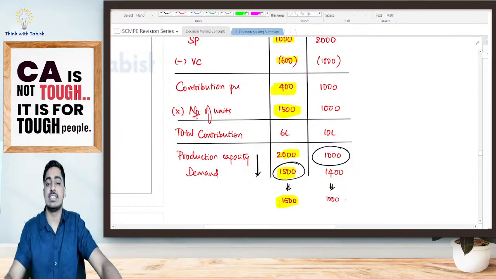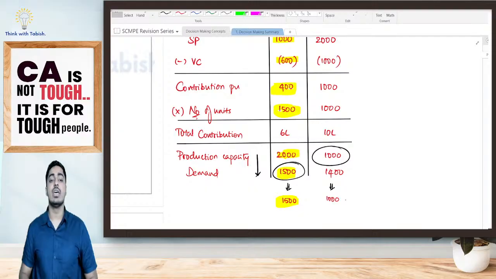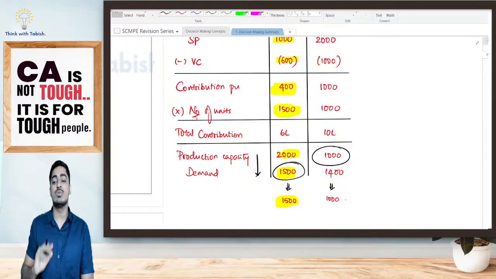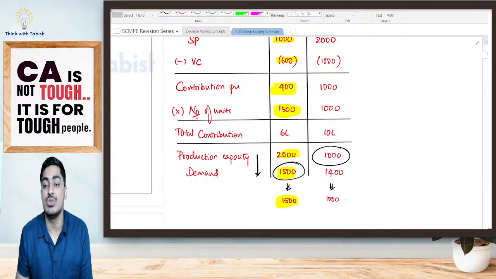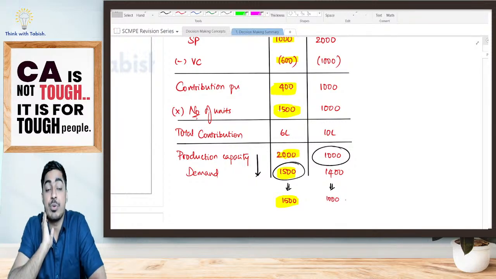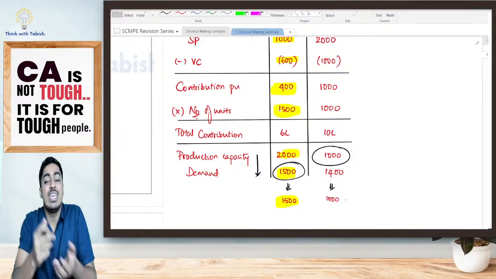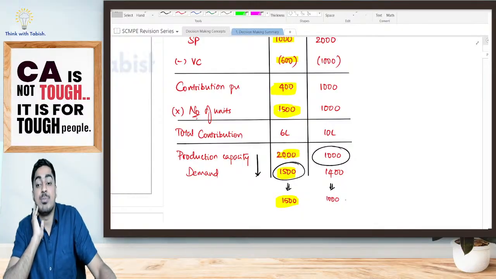Second case, in case of jeans, look at this, students. Demand is 1400. My customers are telling, yes, we want 1400 jeans. But my production capacity is only 1000. That means ultimately how many units can I produce and sell, students? My demand is 1400. However, my production capacity is only 1000. Customers are asking for 1400, but what to do? I can produce only 1000. If I can produce only 1000, I can sell only 1000. That means the number of units produced and sold in this particular case is going to be 1000.